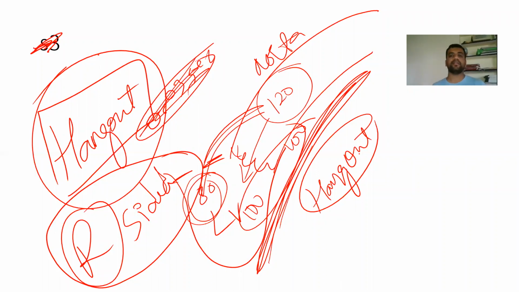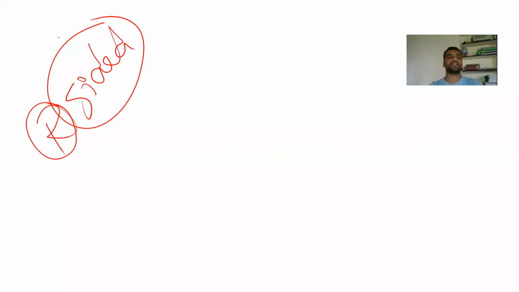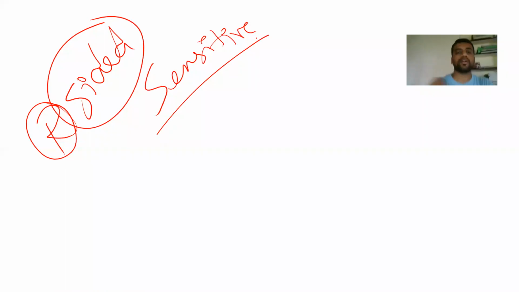Even at my level, we do not go into depth about hangout interval, because why it is important and why it happens in the body, I really don't know, because it goes too deep into the cardiological mechanisms. So what we remember is, in case of hangout interval, the right-sided system is sensitive. Why I tell you the right-sided system, I will make you realize why it is sensitive to changes in the hangout interval. Okay, why?